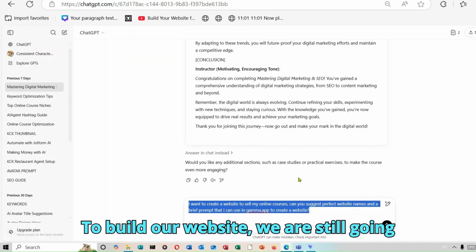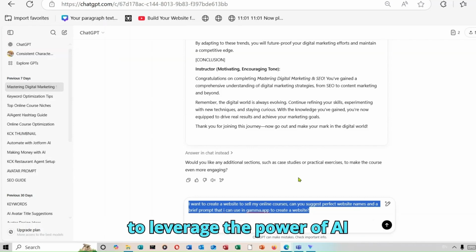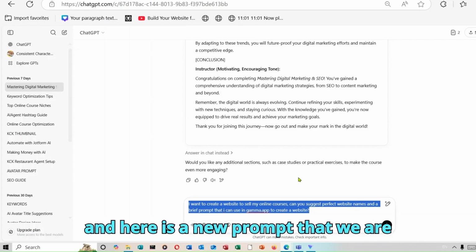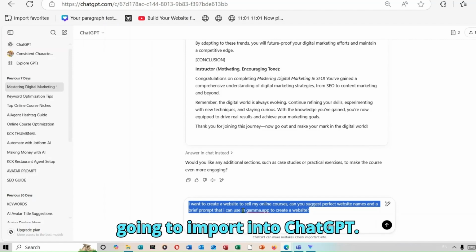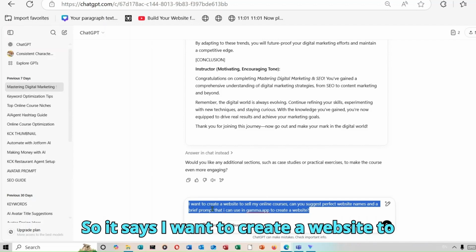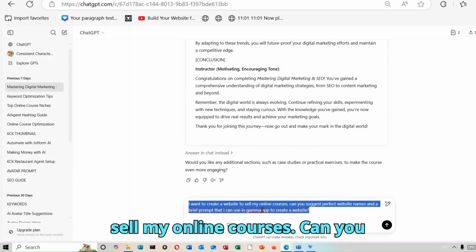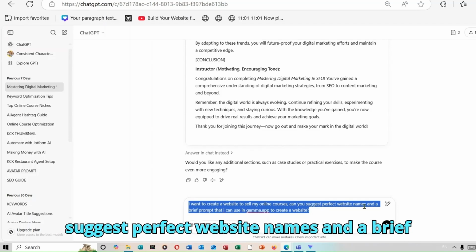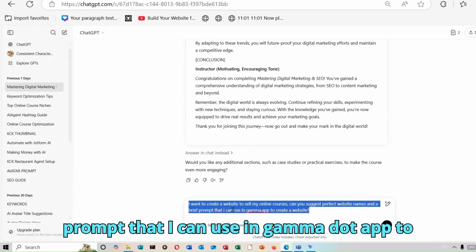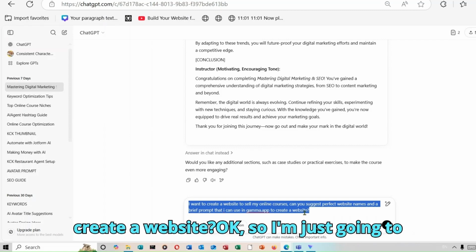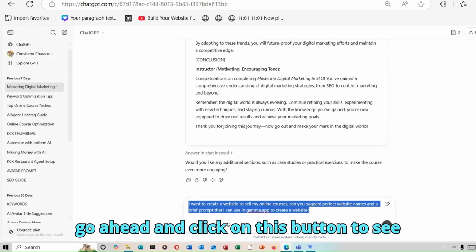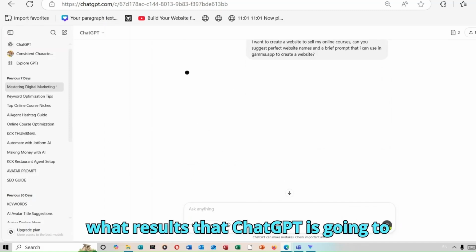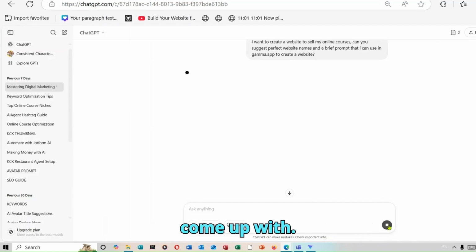To build our website, we are still going to leverage the power of AI. And here is a new prompt that we are going to input into ChatGPT. So it says, I want to create a website to sell my online courses. Can you suggest perfect website names and a brief prompt that I can use in Gamma.app to create a website? Okay, so I'm just going to go ahead and click on this button to see what results ChatGPT is going to come up with.